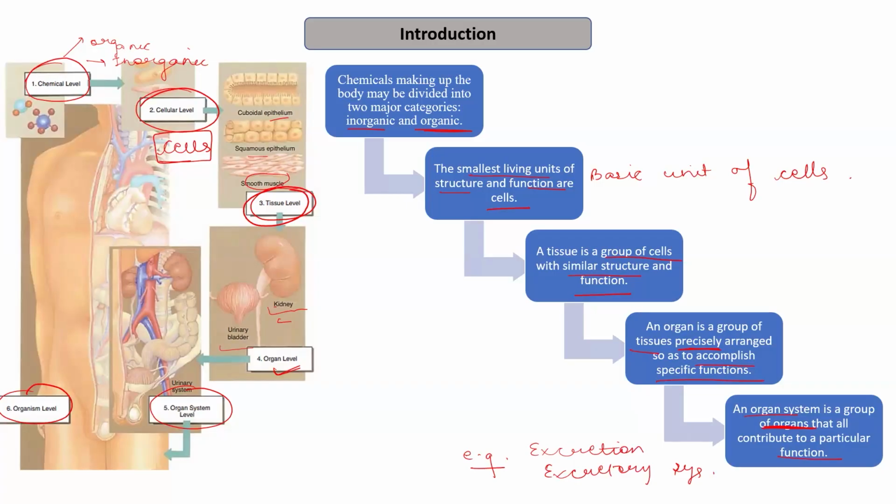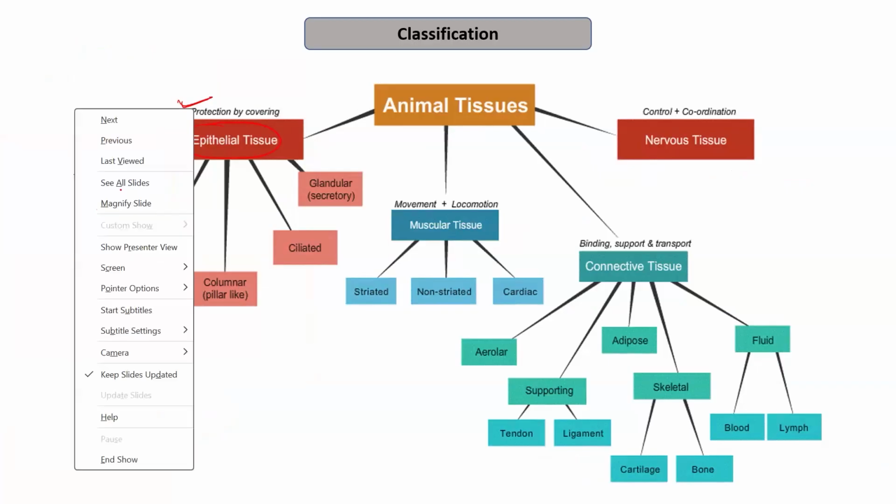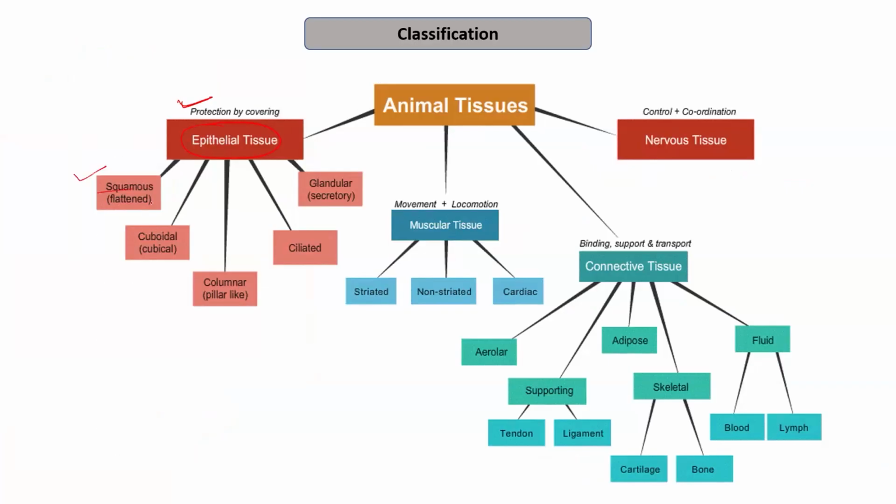Then we classify various tissues into various types, starting with the epithelial tissues, which we have already discussed. The function of epithelial tissues is that they provide protection by covering. There are various types of epithelium that we discussed. The first one was the squamous one, which is flattened. The second one is the cuboidal, which is cubical.